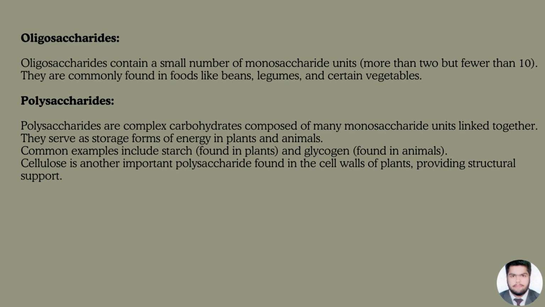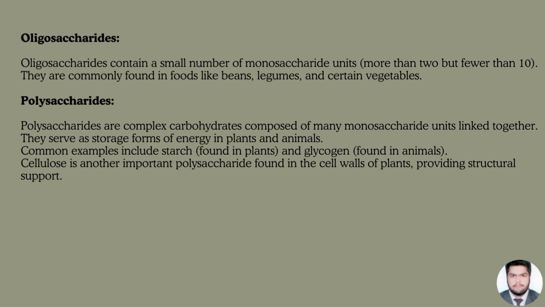Oligosaccharides. Oligosaccharides contain a small number of monosaccharide units, more than 2 but fewer than 10. They are commonly found in foods like beans, legumes, and certain vegetables.